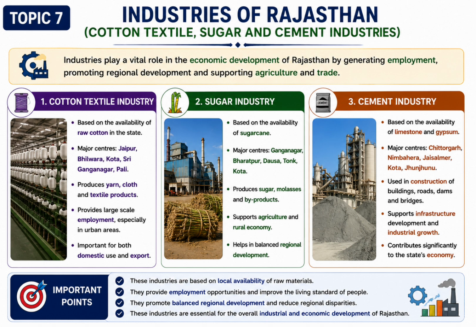Sugar industry, which is based on sugarcane production and supports agriculture. Cement industry, which has developed because Rajasthan has abundant limestone deposits. Major cement producing centers include Chittorgarh, Nimbahera, and Kota. These industries contribute significantly to the state's industrial and economic development.